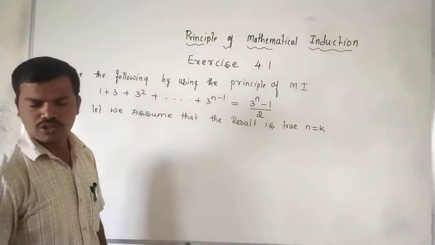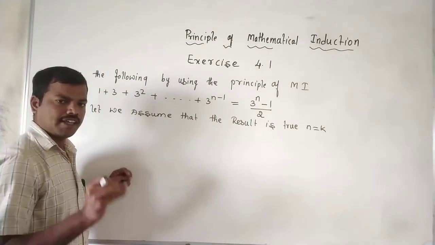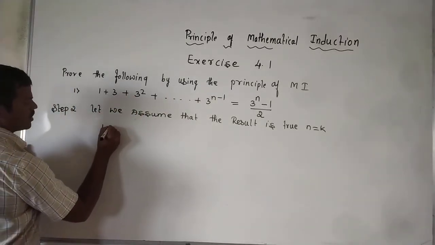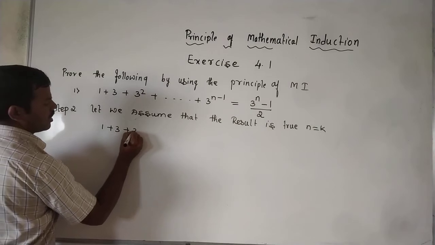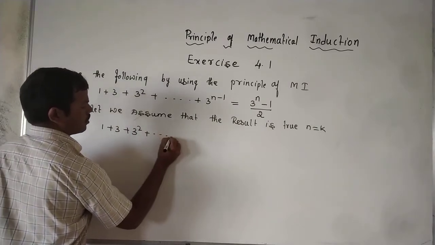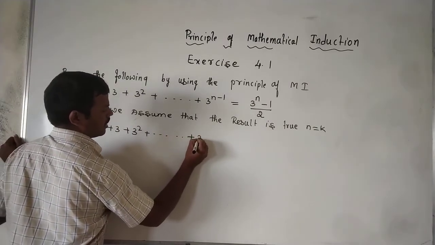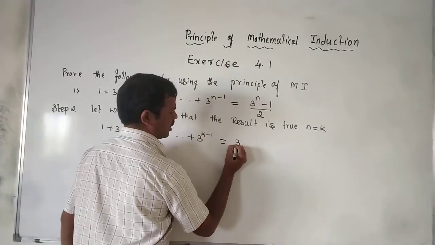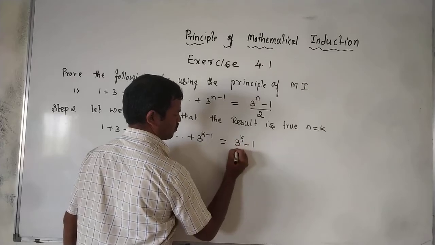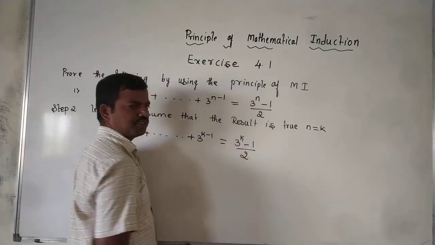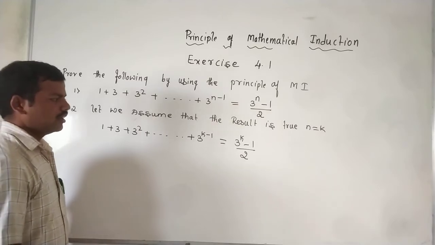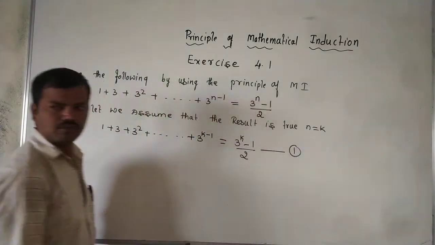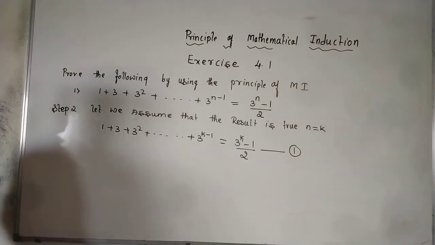Put k in place of n: 1 plus 3 plus 3 square plus so on plus 3 raised to k minus 1 is equal to 3 raised to k minus 1 divided by 2. Name it as equation 1. Now we have assumed.